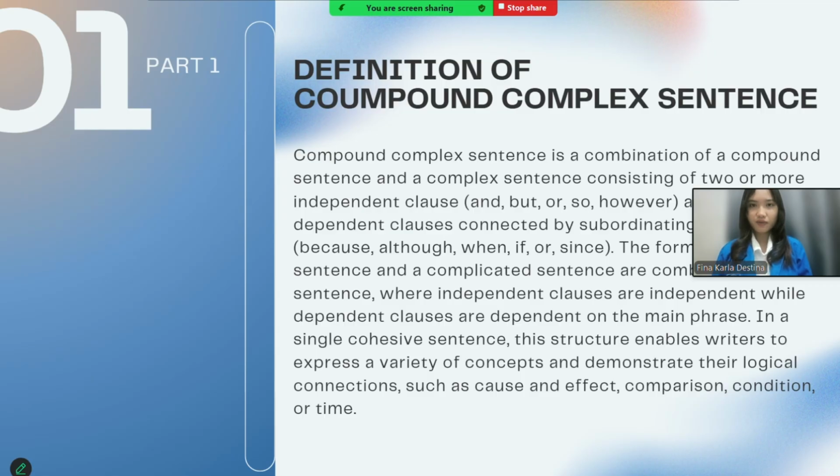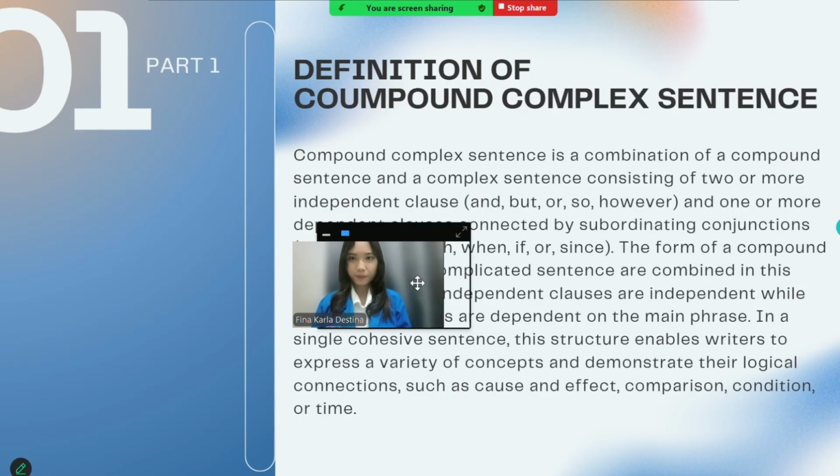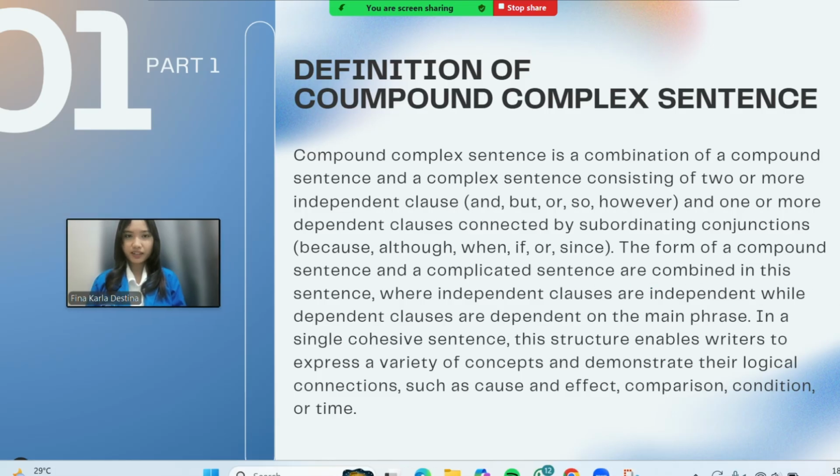The definition of compound-complex sentence. A compound-complex sentence is a combination of a compound sentence and a complex sentence, consisting of two or more independent clauses connected by conjunctions like and, but, or, so, and however, and one or more dependent clauses connected by subordinating conjunctions like because, although, when, if, or since. The forms of a compound sentence and a complex sentence are combined in this sentence, where independent clauses are independent while dependent clauses are dependent.